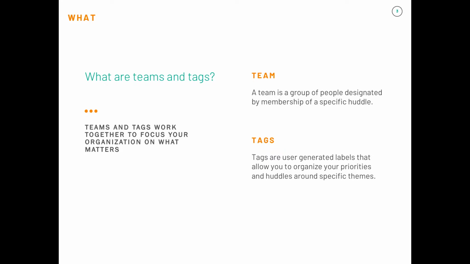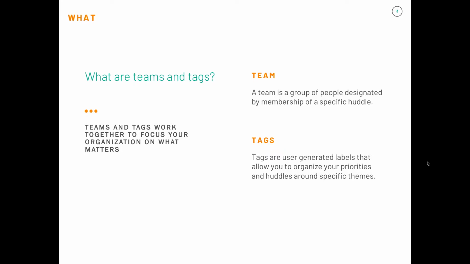Let's circle back and review what Teams and Tags really are and what the difference is between the two. What is a team within Align? A team is a group of people designated by a huddle. You can use teams to organize different locations, departments, and functions of your organization. What is a tag? A tag is a user-generated label that allows you to organize your priorities in huddles around specific themes. You can think of tags as another layer of customization to filter and search for what you want when you need it.